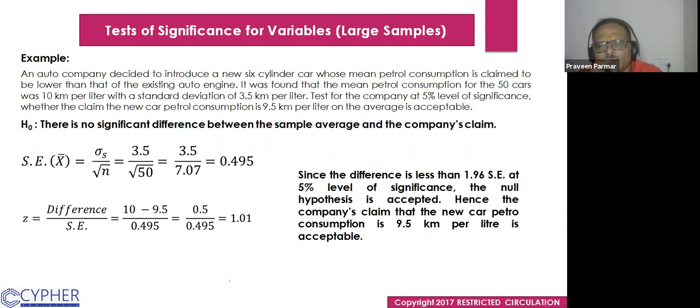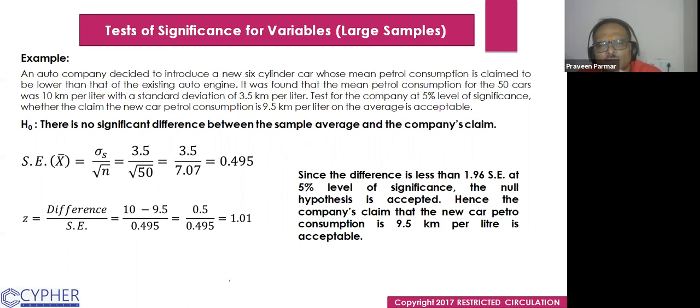We got 10 kilometer per liter with a standard deviation of 3.5 kilometer per liter. So we had to prove that the claim of the manufacturer of the car is acceptable or not acceptable with respect to mileage of the car. So we take a null hypothesis. There is no significant difference between the sample average and the company's claim.